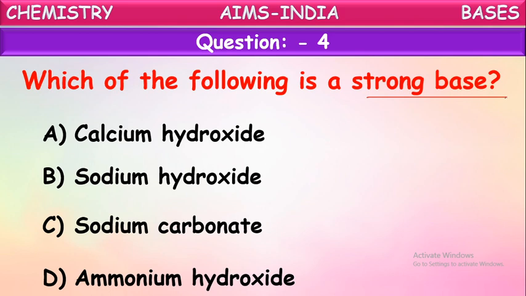Caustic soda is the common name of sodium hydroxide, whereas caustic potash is the common name of potassium hydroxide. These come under strong bases. They are highly corrosive, just like strong acids. So here the strong base is sodium hydroxide.